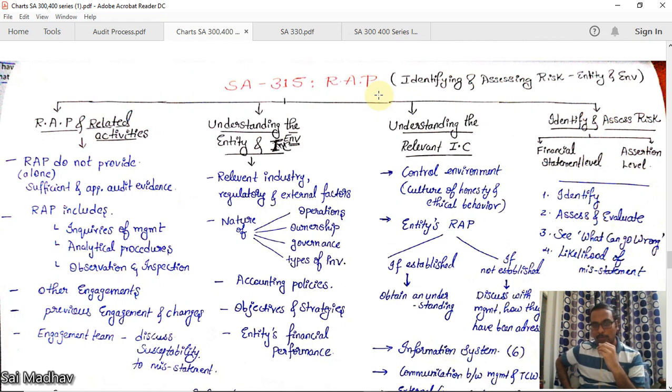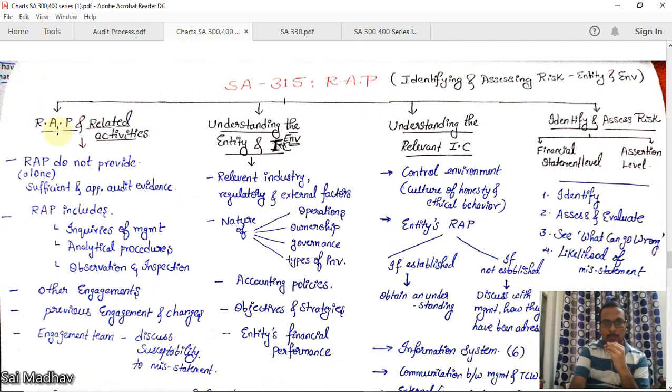Now in 315, we will look at the internal controls. What are internal controls? They are the policies or procedures set by management and TCWG, so that the entity's objectives are met, to prevent fraud, to timely record the transactions and everything. For the smooth functioning of the entity, some controls are set by the management. Those are known as internal controls. In this, we will gain an understanding of internal controls as per 315.